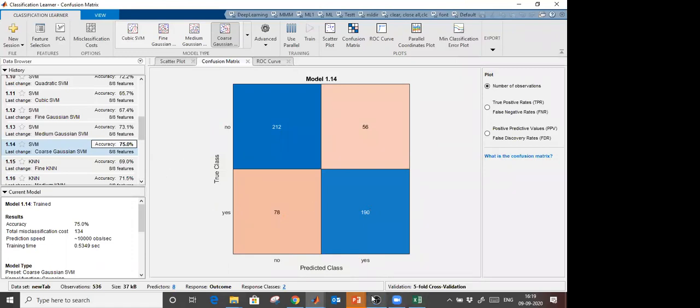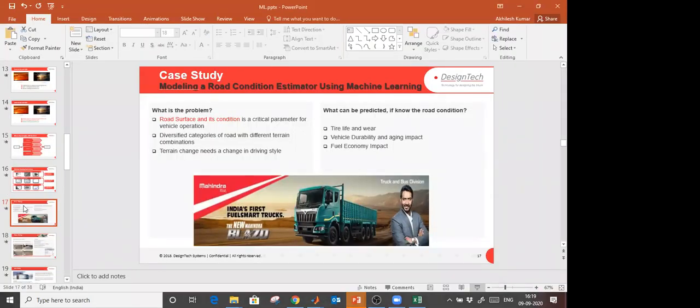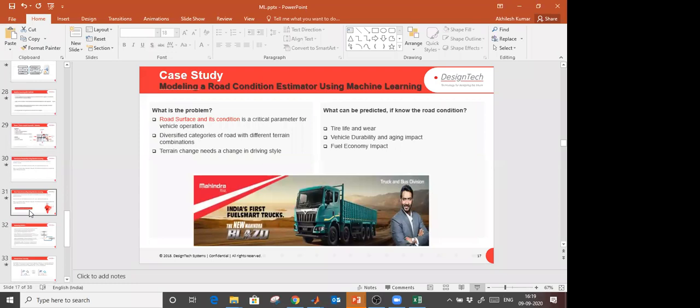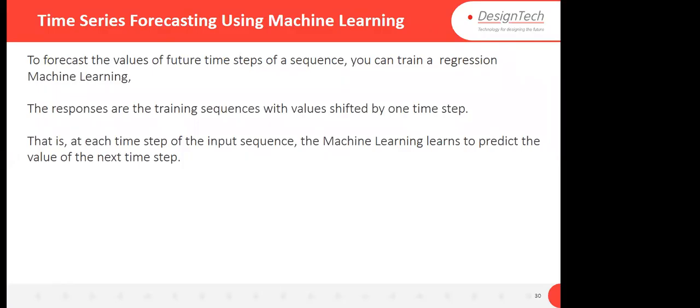Okay, one last example which I am going to show you is about forecasting. I have a data set of COVID-19 patients of India till 25th or 26th of May. So how do we create a forecasting model using machine learning, using regression? To forecast the values of future time steps of a sequence, you can train a regression machine learning model.